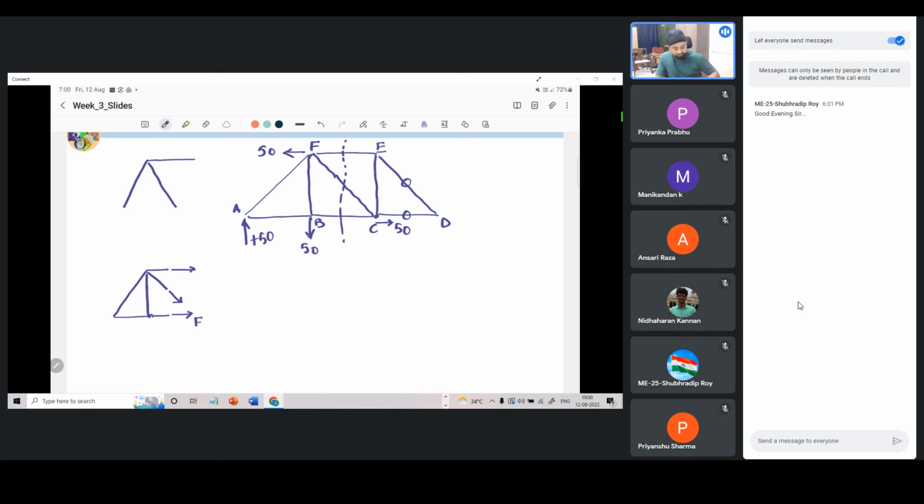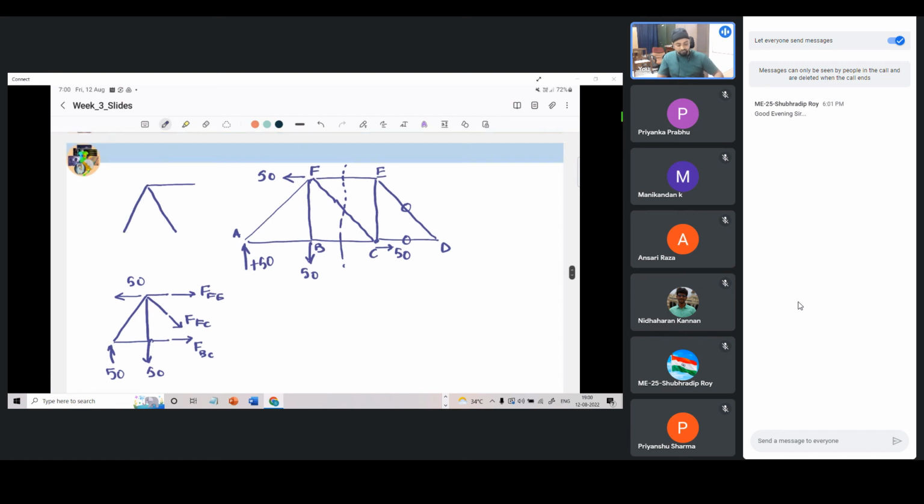This is force FBC. This is force FFC. This is force FFE. And whatever forces are externally applied on that cut section, we need to report them. What is applied over here? 50. Okay. So this is the cut section for the left portion alone.